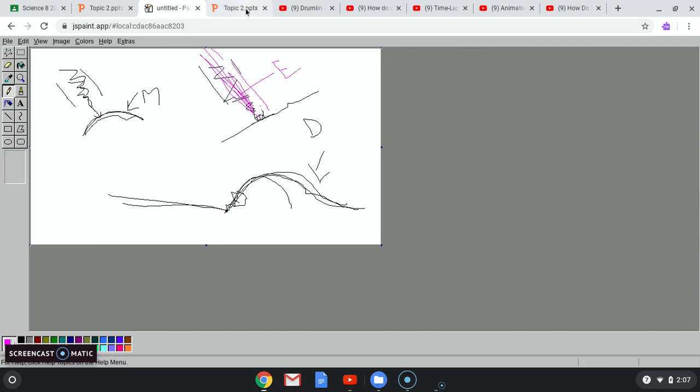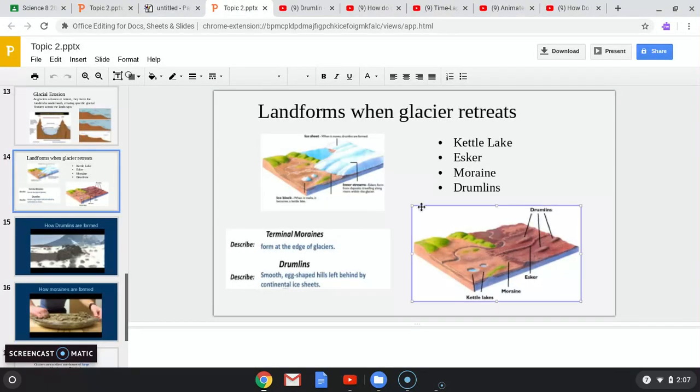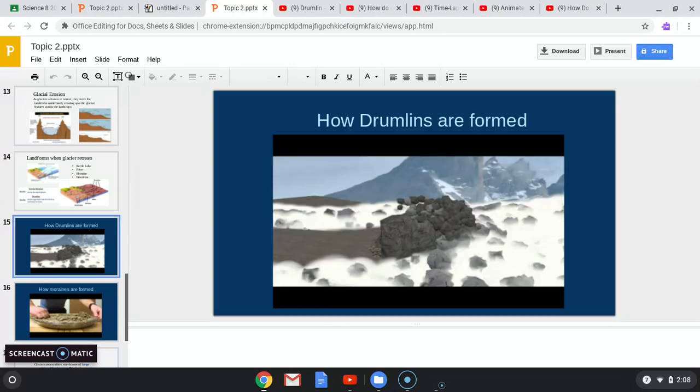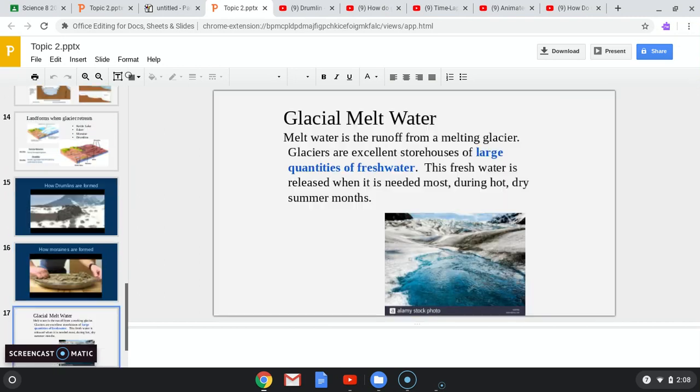All right, so if I go back to my picture over here, and I try to identify, I'm going to try to make it a little bit bigger, I can see these long till deposits are the eskers. These mounds over here are the moraine. And the drumlins are when you have a moraine and you have another glacier coming and it chips away and it forms these, are called the drumlins. All right, so we have a couple of other videos here for you to take a look at how drumlins and moraines are formed. Last but not least, glacier meltwater.